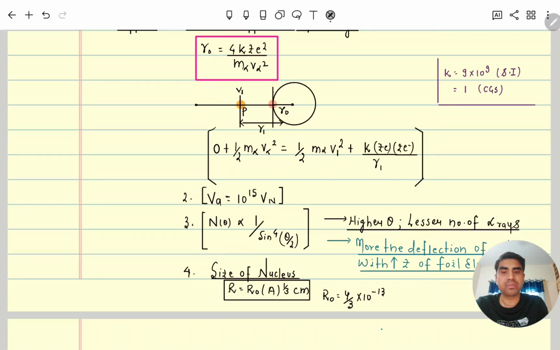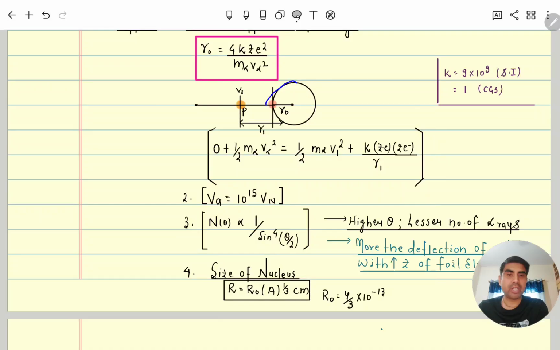So the volume of the atom is 10 to the power 15 times more than the volume of the nucleus, which means the volume of the nucleus is very small. Third application: when alpha rays are deflected with a small angle, the number of alpha rays we can relate with sine to the power 4 theta by 2. It means if alpha rays are deflecting with a small angle, such alpha rays will be more in number.